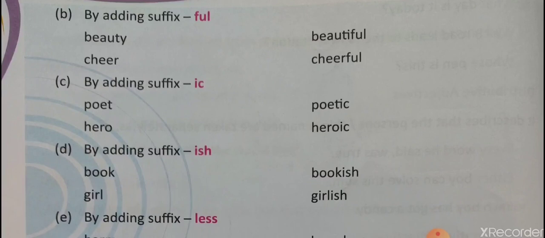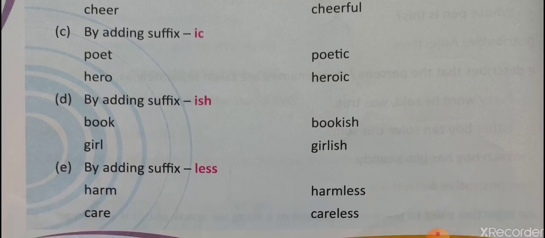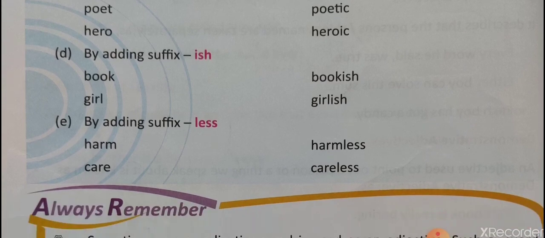Second one is by adding suffix full. This is very easy. Beauty, beautiful. Care, careful. Use, useful. By adding ic, how do we make adjectives using ic? Poet becomes poetic. Hero becomes heroic. Idiot becomes idiotic. Next is by adding suffix ish. Book becomes bookish. Girl becomes girlish. Boy becomes boyish.